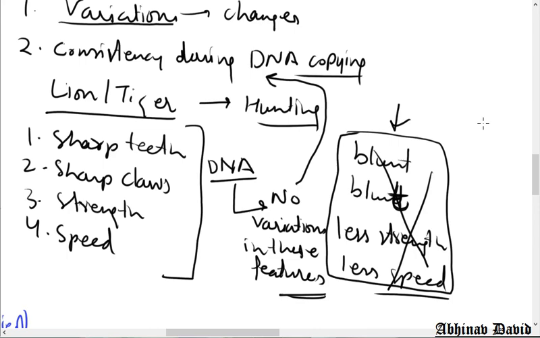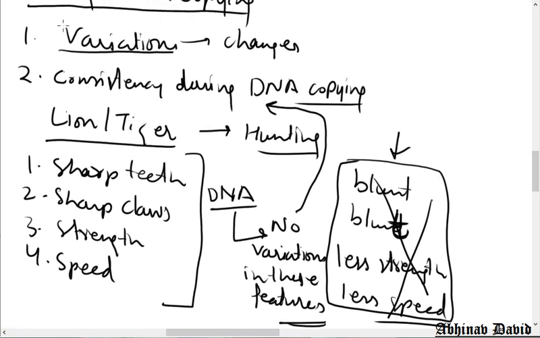So during the DNA copying, two things take place: variations, that is slow changes, which help them to survive in a better environment or in the environment where they live, and consistency also, which they require during the DNA copying, so that the features which are already present and useful are passed without any change to the next generation. I hope this point is clear.